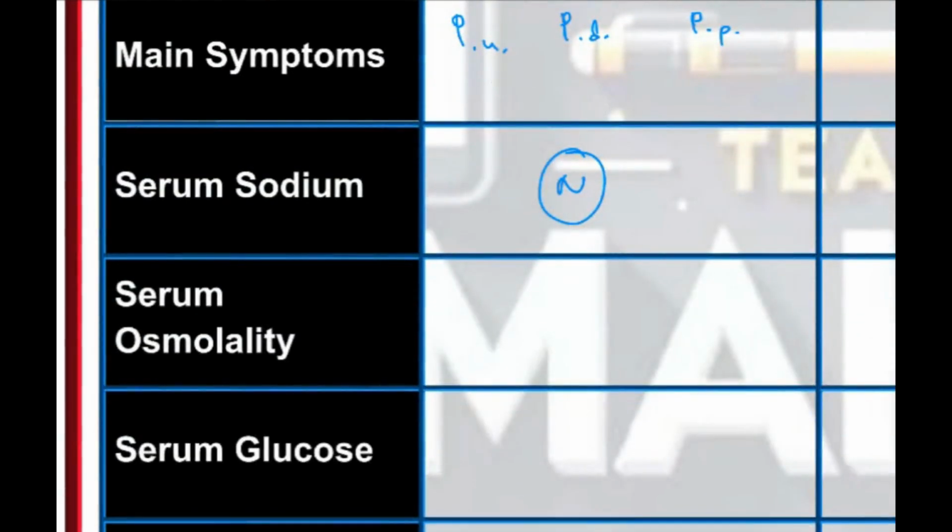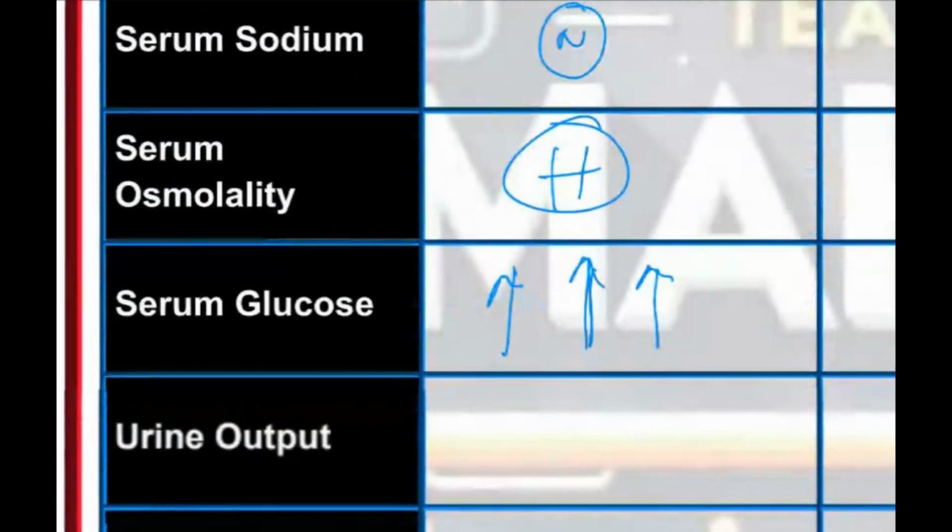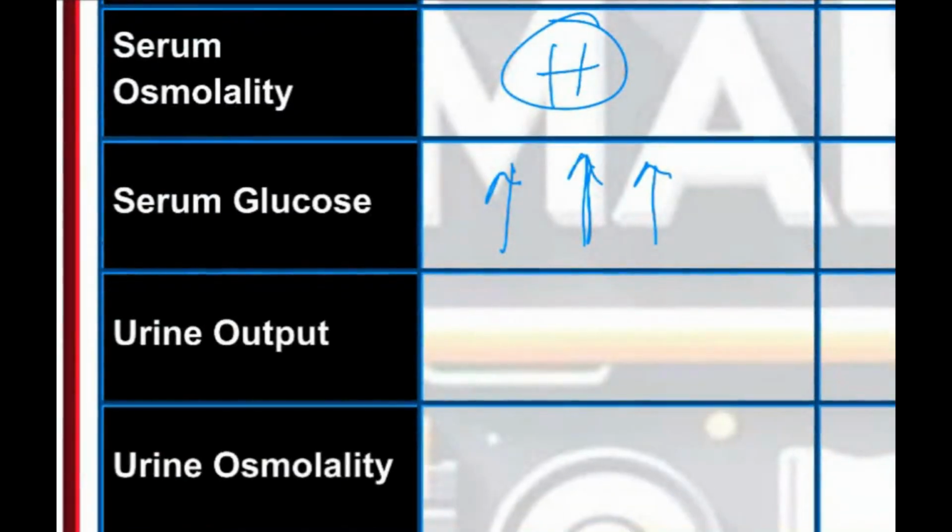But serum osmolality, since glucose is a solute, since glucose levels are more in the blood, the serum osmolality will be high here. Okay, this is about sodium. Now, what about urine? Urine output here will be increased.